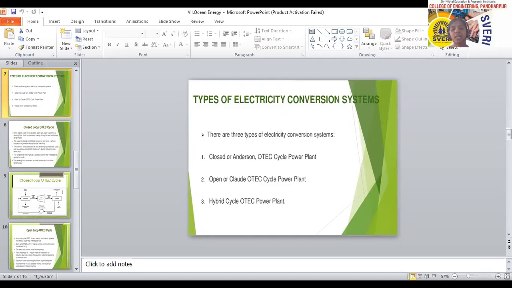The closed loop system and open loop system we have also seen in geothermal energy. In this chapter also, we are going to see how the closed loop, open loop, and hybrid systems work.